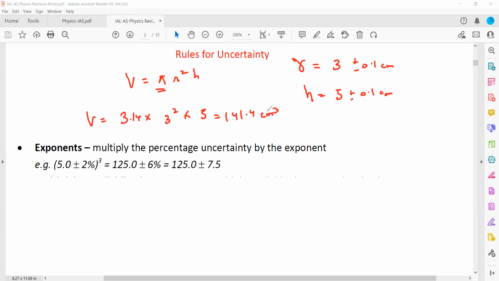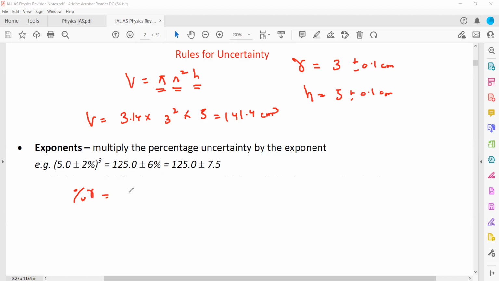Now we need the uncertainties. To get the total uncertainty in volume, we should know the percentage uncertainty in R square and the percentage uncertainty in H, and we add them to get the percentage uncertainty in volume. Percentage uncertainty is the smallest value over the value recorded, times 100.